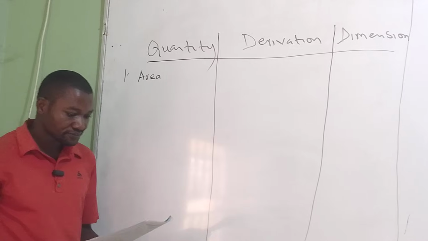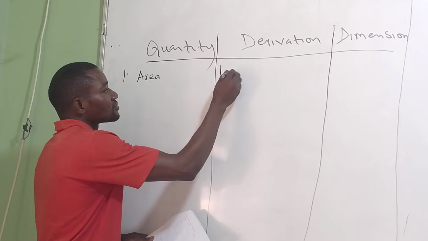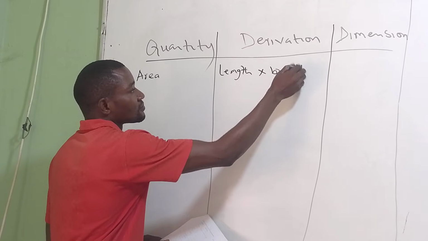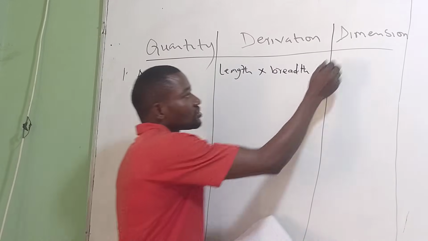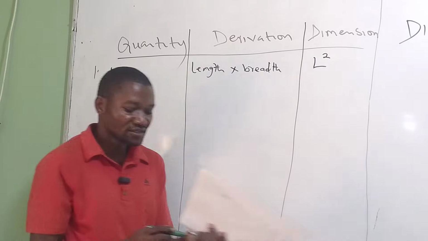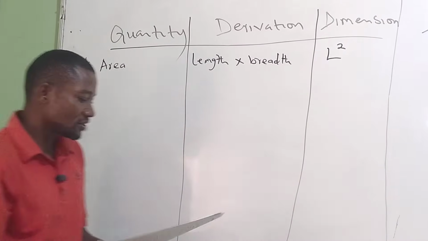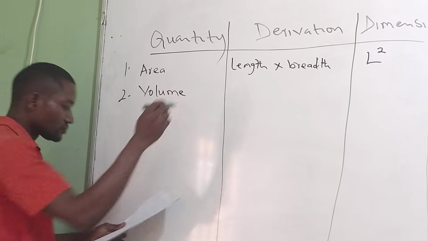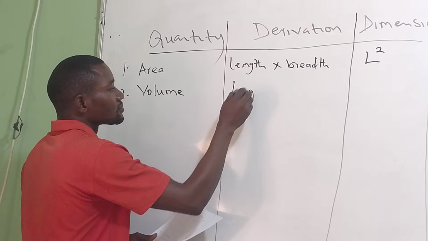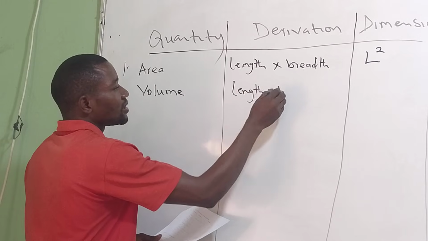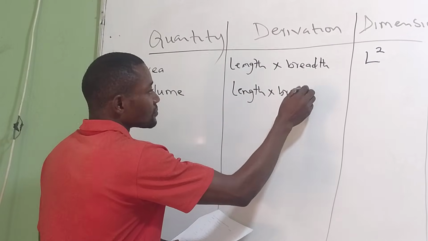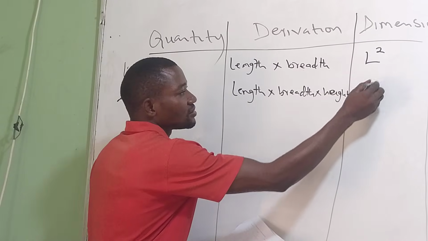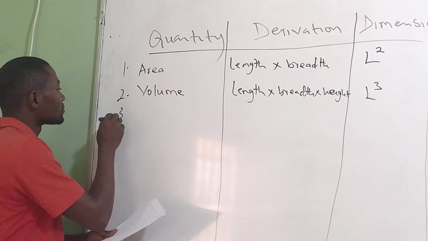Let's look at area. Area is length times breadth. So dimensionally, we can write area as L squared. Also, volume is length times breadth times height. So dimensionally, that is volume, L cubed.